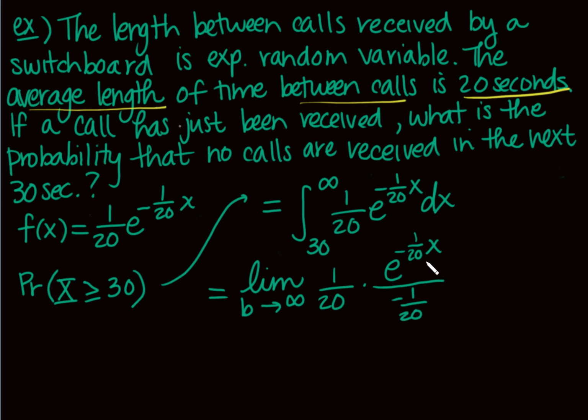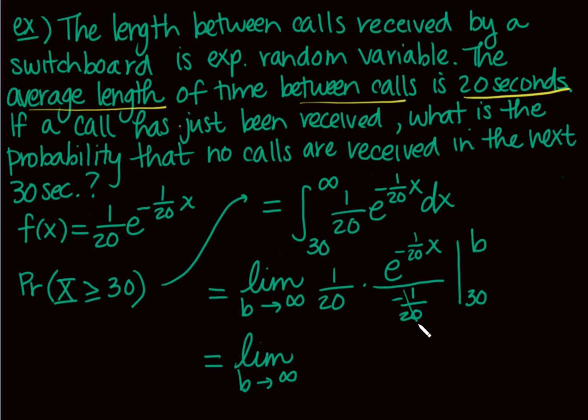So what is the derivative of the exponent here? It's just a negative 1/20. So I'll deal with this in a minute. And then that 30 stays. And what did I replace that infinity with? I replaced that infinity with the b, because we know that the fundamental theorem of calculus has no idea what to do with infinity. So we have to replace it with a variable.